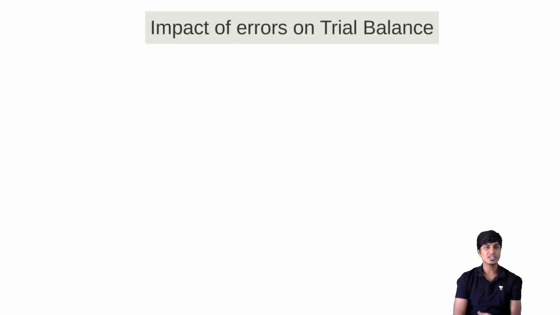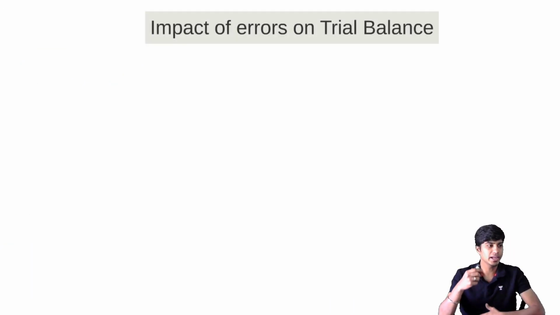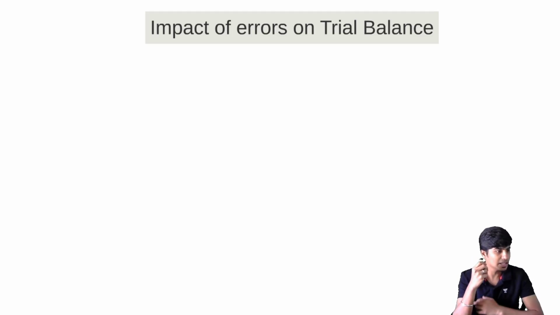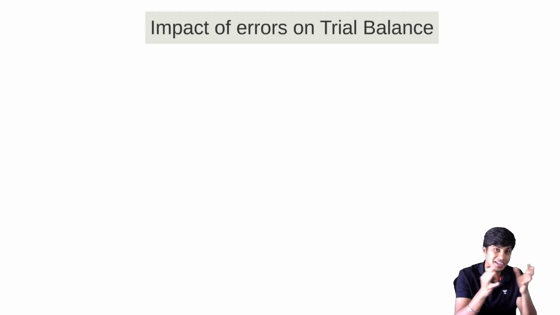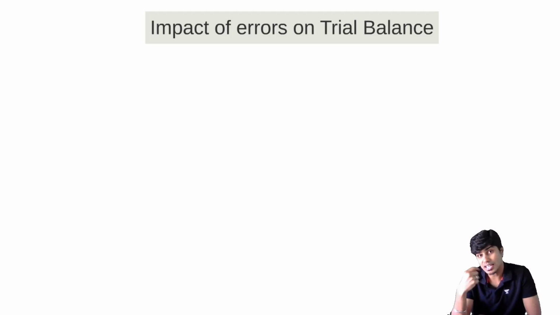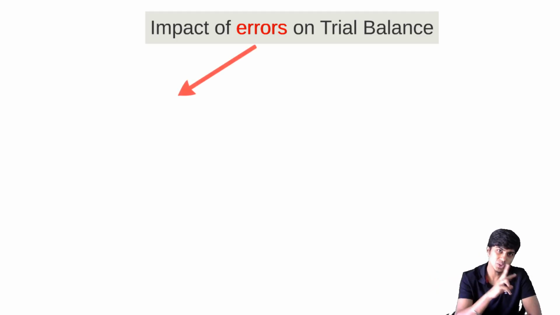Next, let's go ahead and see what is the impact of these errors on trial balance. Some of the errors will result in mismatch of trial balance, meaning trial balance will not tally because of this error. But that's not going to happen with regard to all of the errors. Only some errors will do this. Whereas certain errors, though those errors are there, still the trial balance will tally. So depending on the impact on the trial balance, we will classify the errors into two categories.